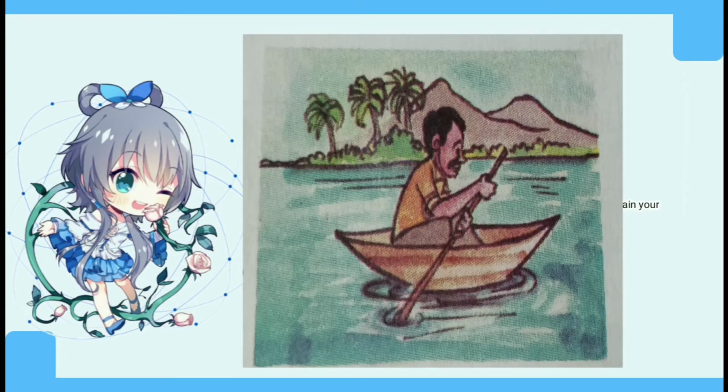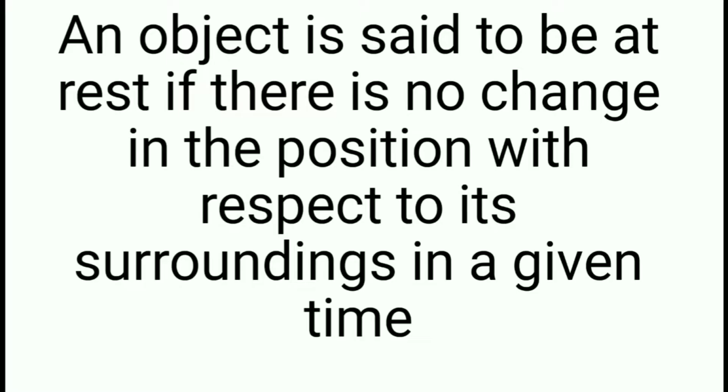Here a person is traveling in a boat. He is sailing the boat. Surely he will be in motion or at rest, children? He will be in motion. When can you say an object is at rest? An object is said to be at rest if there is no change in its position with respect to its surroundings in a given time interval.